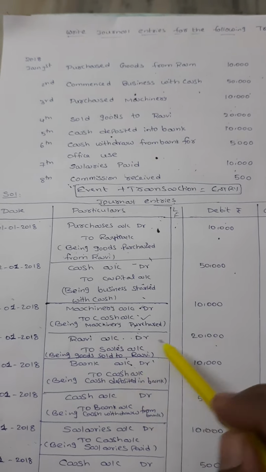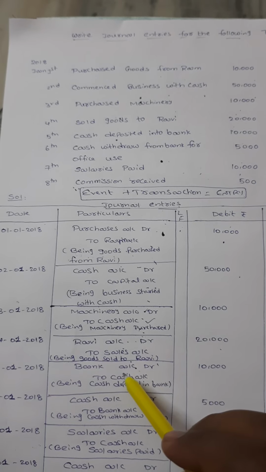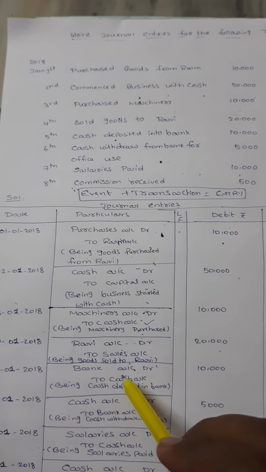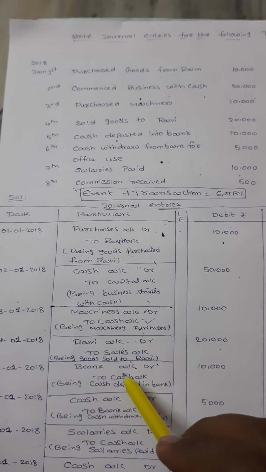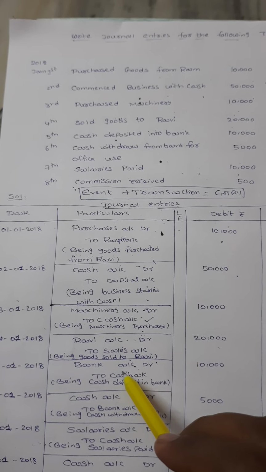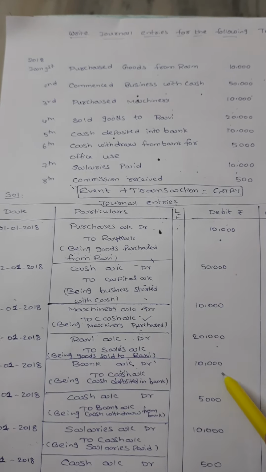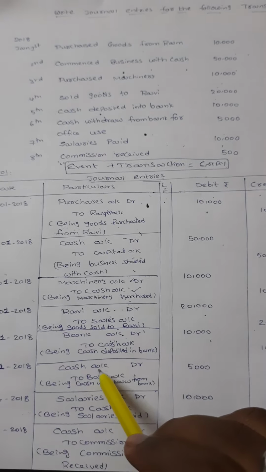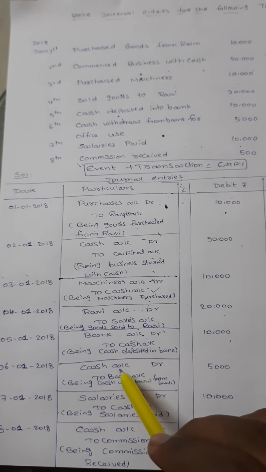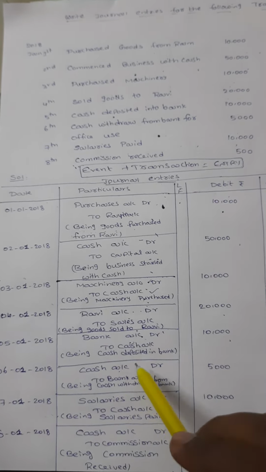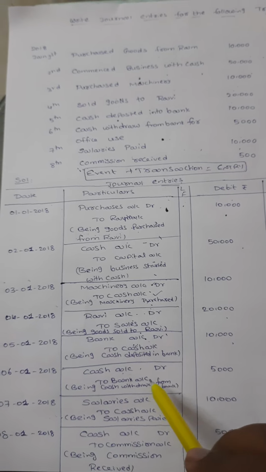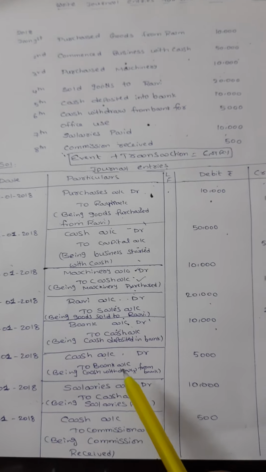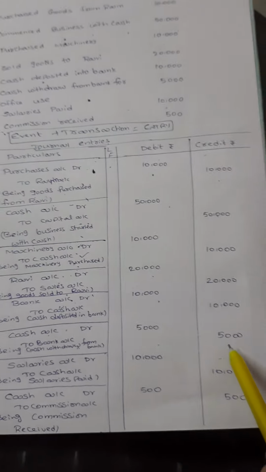In the same way, as we discussed a few minutes back, what is cash deposit into bank? Bank is a receiver, that's why we post in the bank account on the debit side. And who is giving? We are giving cash. So bank account debit to cash account, and the amount is 10,000 on debit and 10,000 on credit side. Next, if you withdraw from bank for office use, the entry from 6th January is cash account debit to bank account, because we are receiving cash. And who is giving cash here? Bank is giving cash. That's why debit the receiver and credit the giver. And you write: being cash withdrawn from bank, 5,000 on debit and 5,000 on credit.